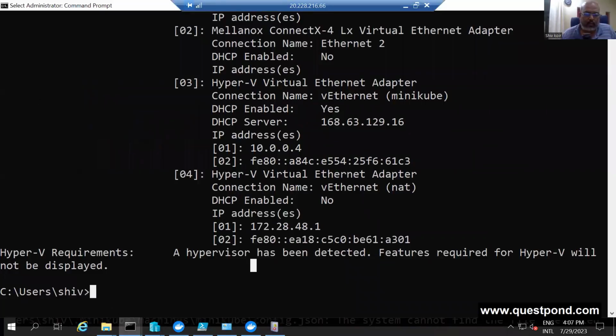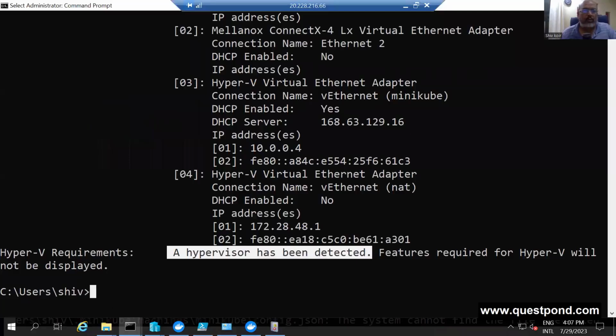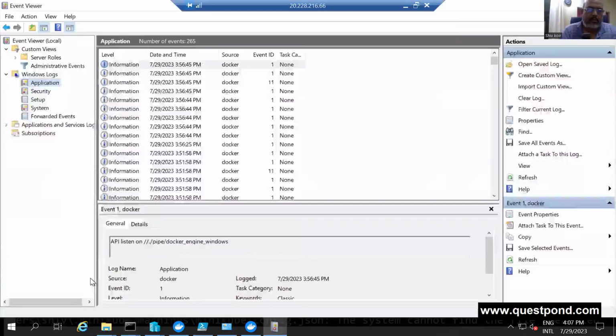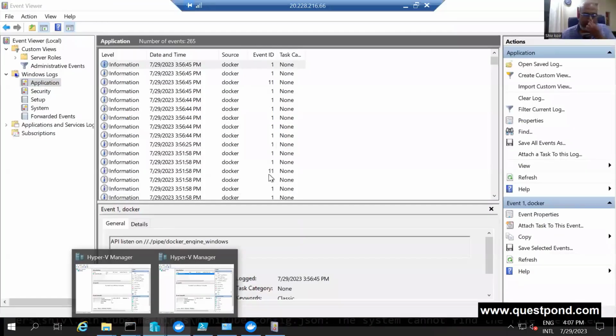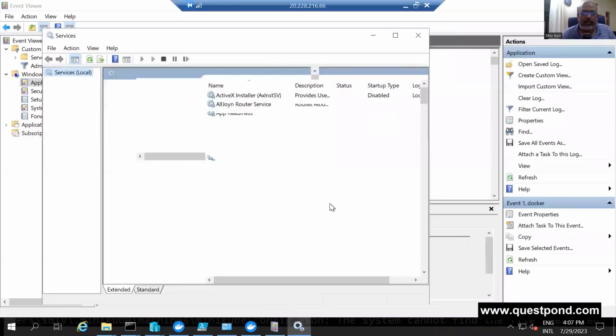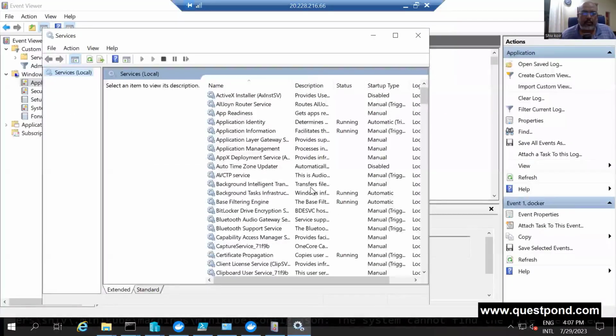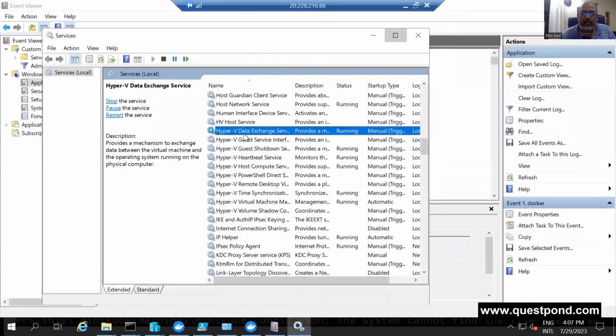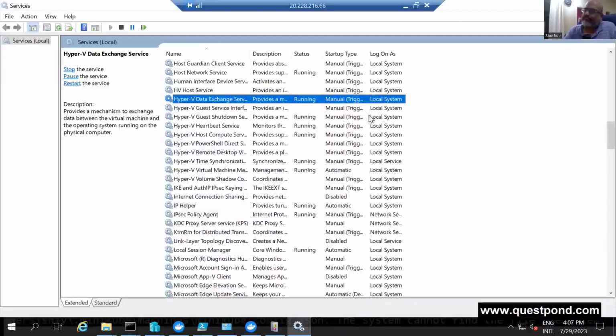Let me also quickly check something else. I can go to services.msc, and in that I can check whether my Hyper-V services are running. I don't know why it is throwing that exception. We should see the Hyper-V compute service. Yeah, looks like it is running. All good.